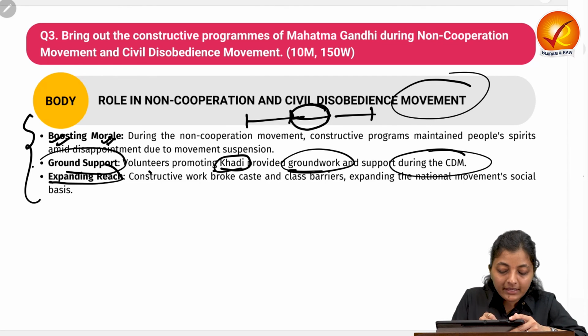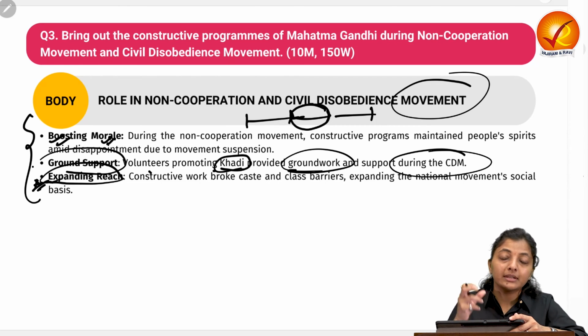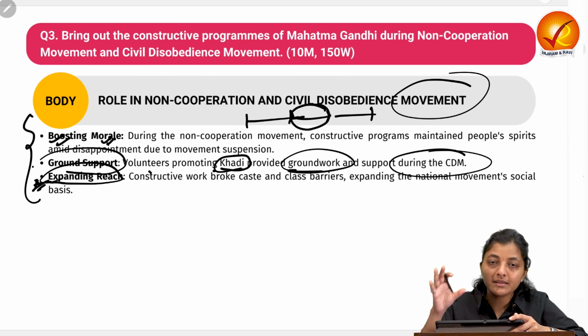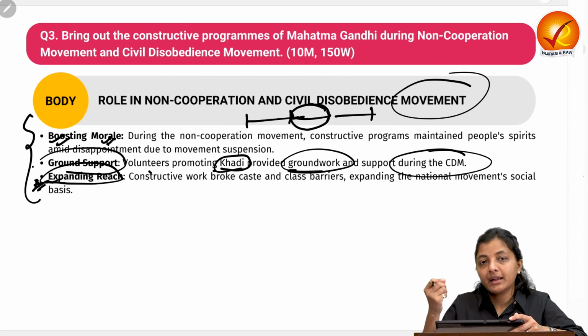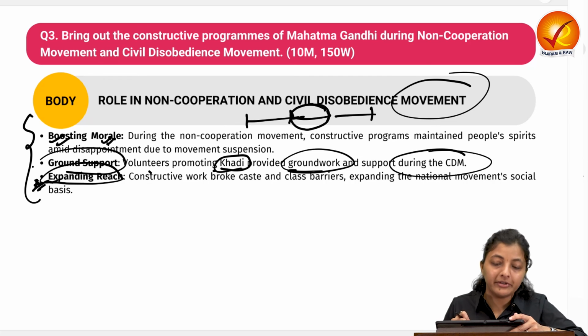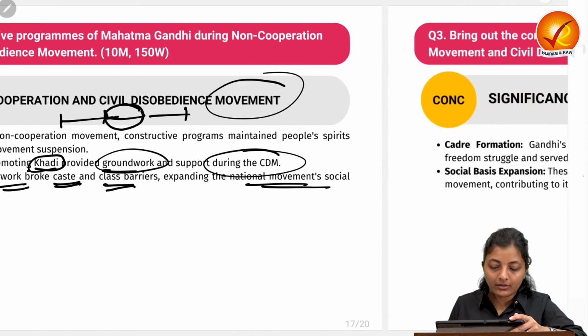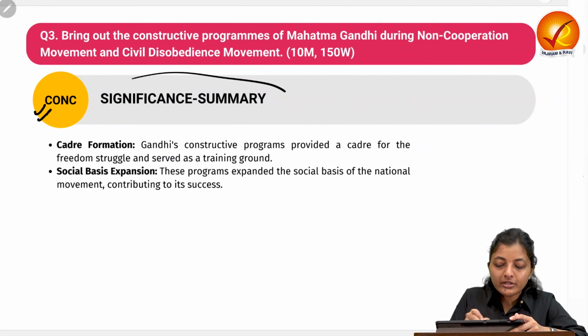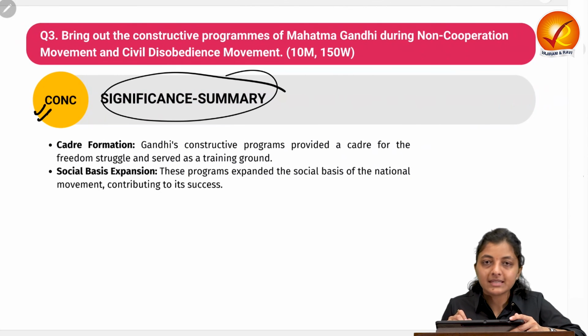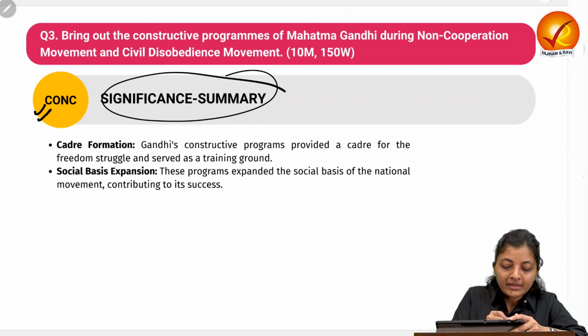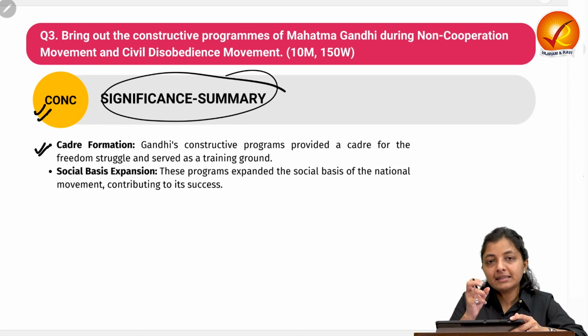Then it expanded the reach of the national freedom struggle amongst the masses, even to the last nook and corner of India. This constructive work broke caste and class barriers, expanding the social basis of the national movement. Moving on to the conclusion, you can write about the significance or the summary: this constructive program led to the formation of the cadre system.